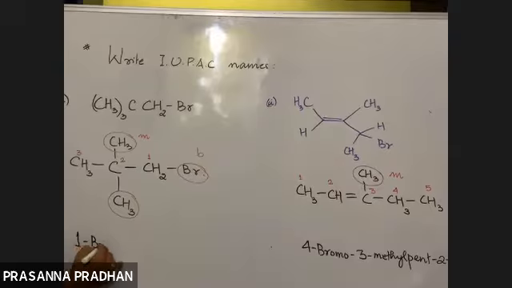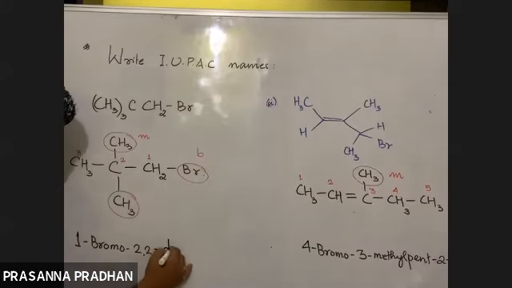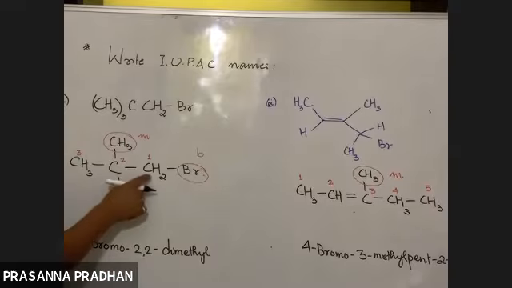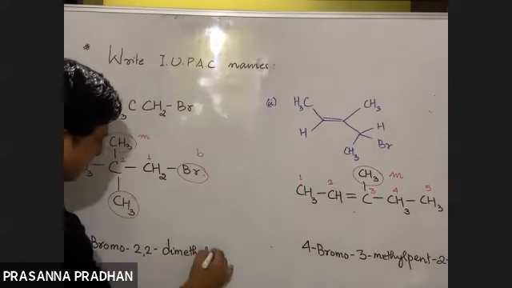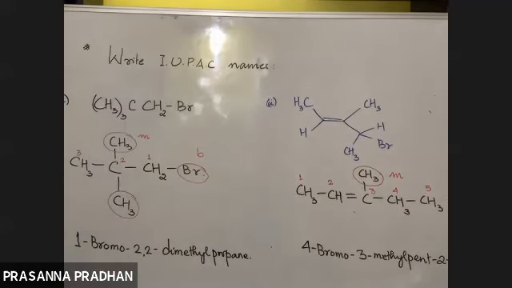So what is the name? 1-bromo-2,2. Why 2,2? Because 2 methyl groups are attached to the same carbon, the second carbon. Since there are 2 methyl groups, I am going to write dimethyl. So 1-bromo-2,2-dimethyl. What is the word root? 3 carbon atoms are there, so it will be propane. 1-bromo-2,2-dimethylpropane.